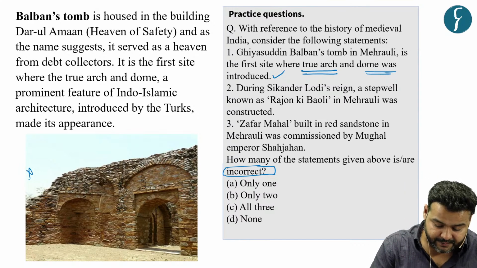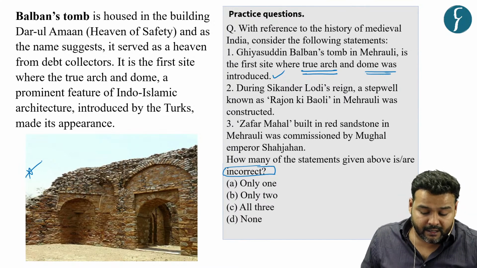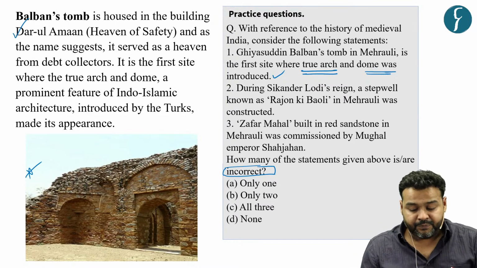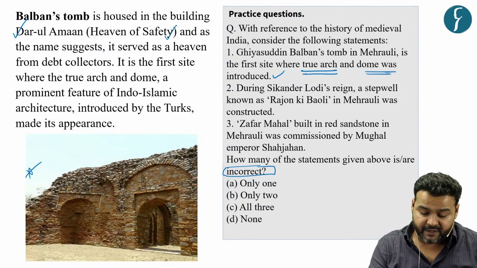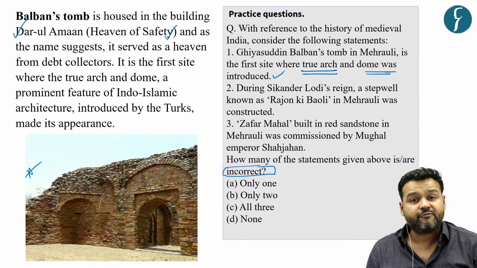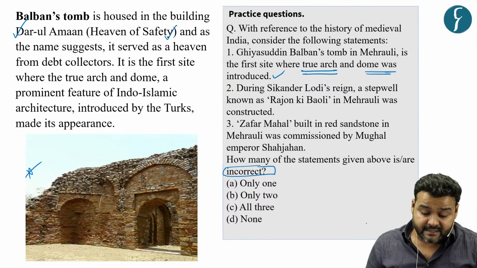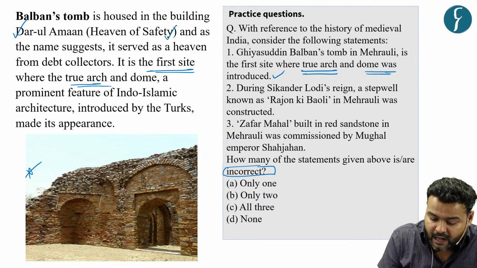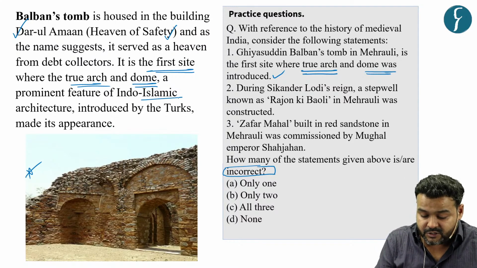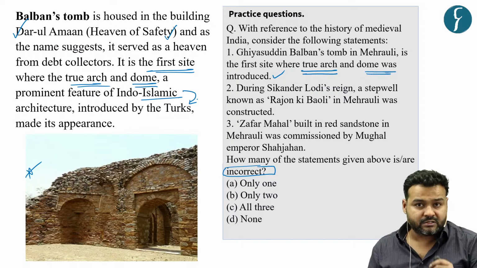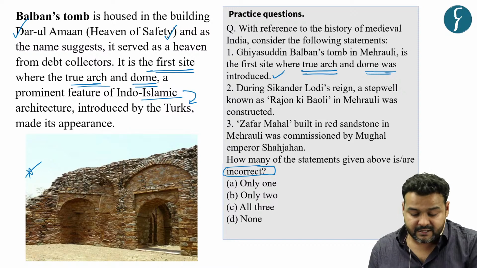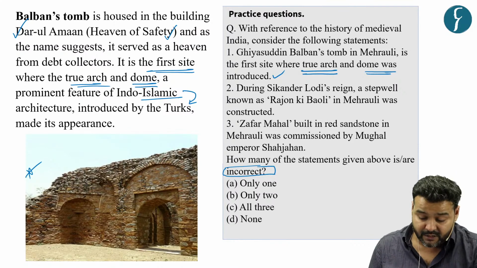As you can see here, this tomb is housed in the building Darul Aman, which is the English translation of heaven of safety, and as the name suggests, it served as a haven from debt collectors. It is the first site where the true arch and dome, a prominent feature of Indo-Islamic architecture introduced by Turks, was used. So Turks introduced the arch and dome in Indian architecture.